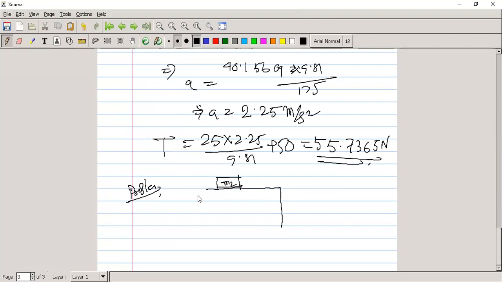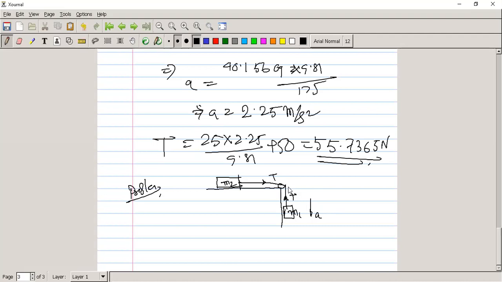Suppose you have a mass connected with another mass, consider it is m1, and this m1 will move at an acceleration a, and due to this mass there is some tension in the string. Both should be equal as there is a frictionless pulley.